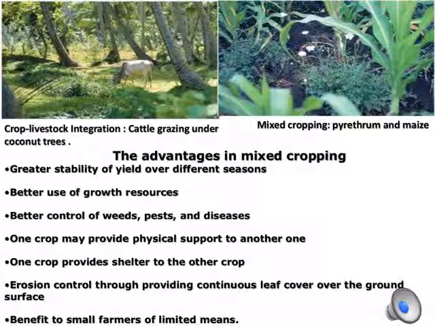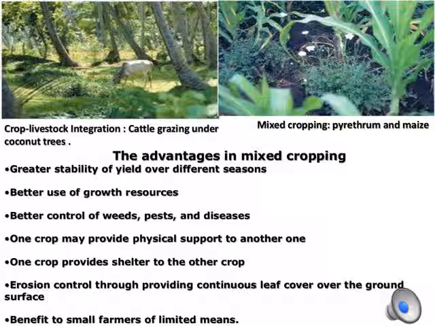Now let's see the advantages of growing two or more crops simultaneously under mixed cropping. They give the greatest stability to yield over different seasons. We can yield more crops compared to other farming systems, where according to the season we can grow more than one crop. Better use of growth resources. It has better control of weeds, pests and diseases.